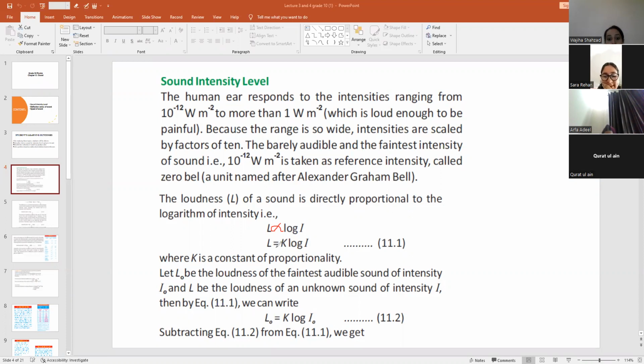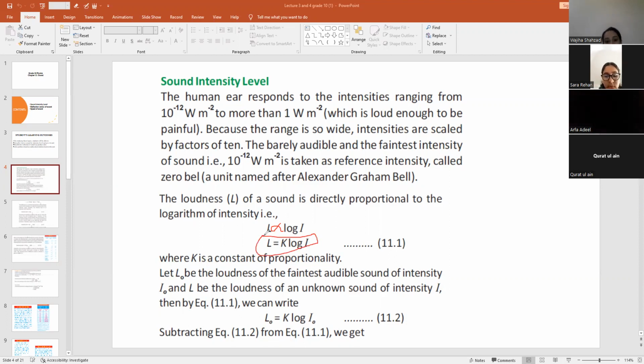So we can write L equals k log I. So L is again the loudness, k is the constant of proportionality, and log I is the logarithm of intensity. And we give this equation the name 11.1, right? Where k is a constant of proportionality. Now this is the relation between loudness and the logarithm of intensity.